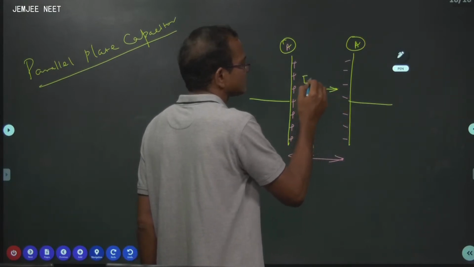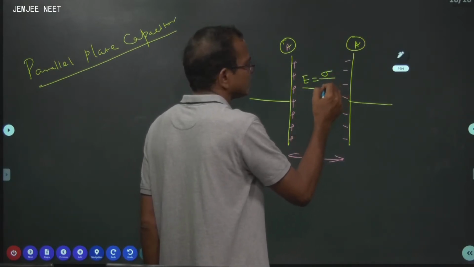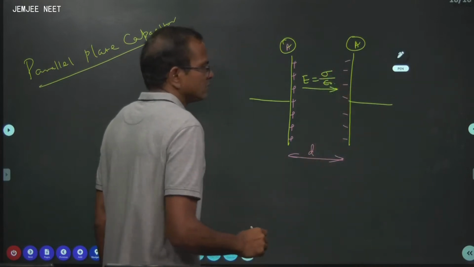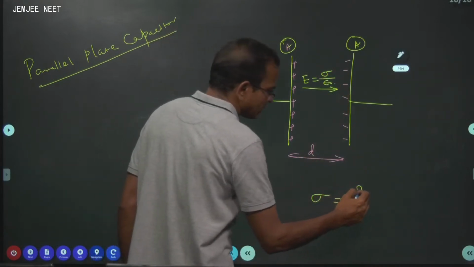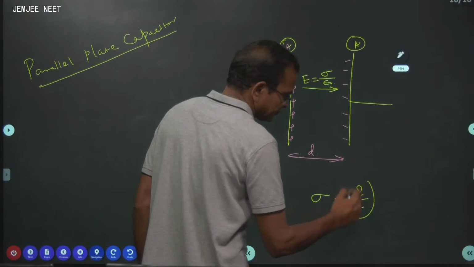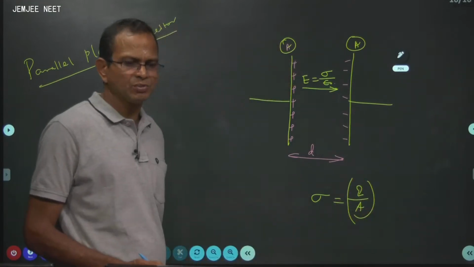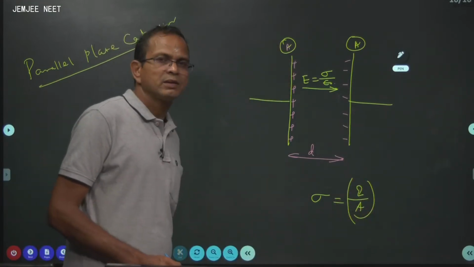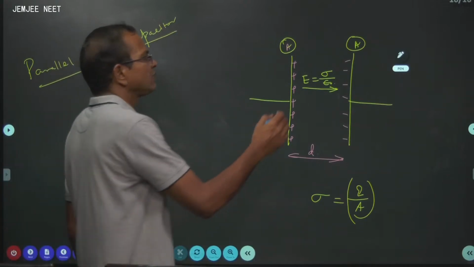Electric field E is given by sigma by epsilon naught. Sigma is given by charge by area. This is the parallel plate capacitor and its electric field and all those things.